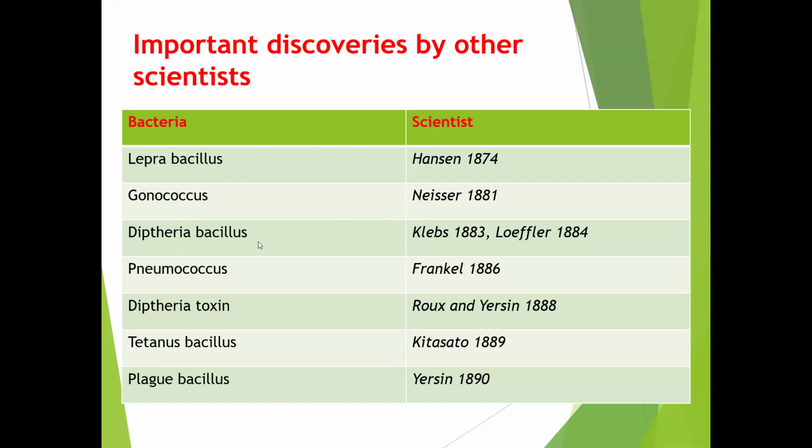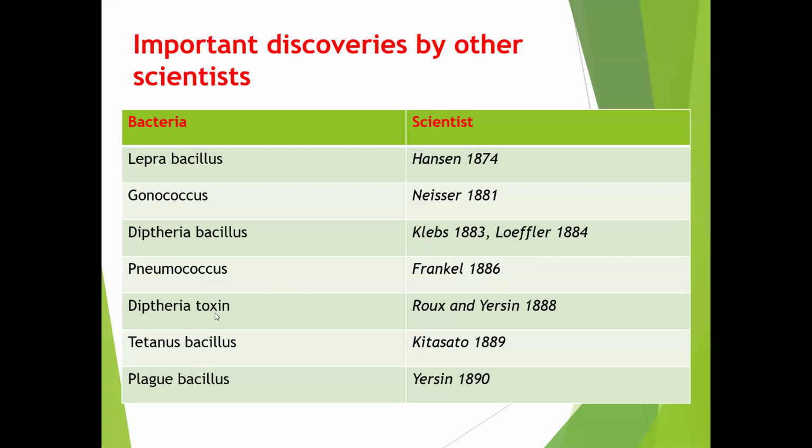Next, diphtheria bacillus, that is Corynebacterium diphtheriae. It was discovered by the scientist Klebs in the year 1883, and Loeffler in the year 1884. So it is also called the Klebs-Loeffler bacillus. Next, pneumococcus, that is Streptococcus pneumoniae. It was discovered by the scientist Fraenkel in the year 1886.